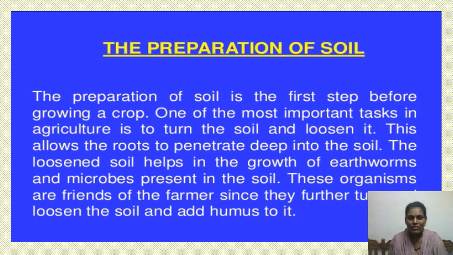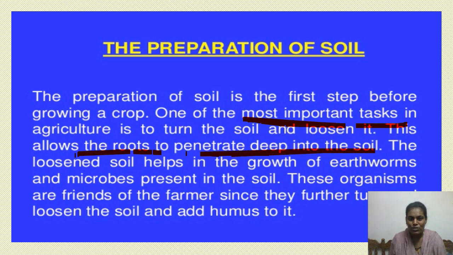Preparation of soil. It is the first step before growing a crop in crop production, and it is one of the most important tasks in agriculture. By ploughing the soil, we have to turn the soil and loosen the soil particles, which allows the roots of a plant to penetrate deep into the soil.